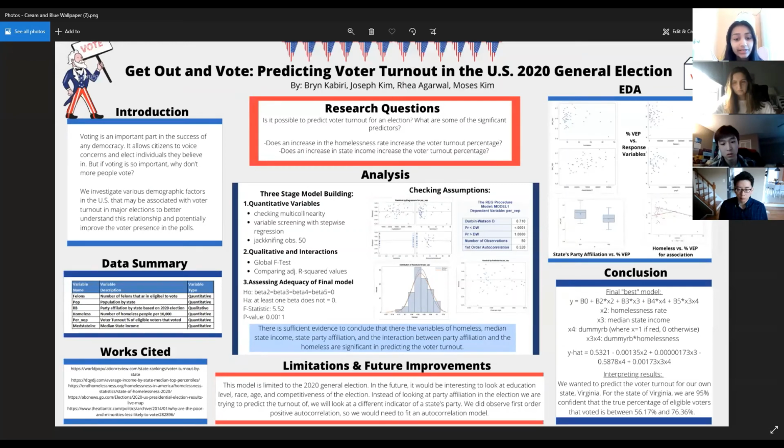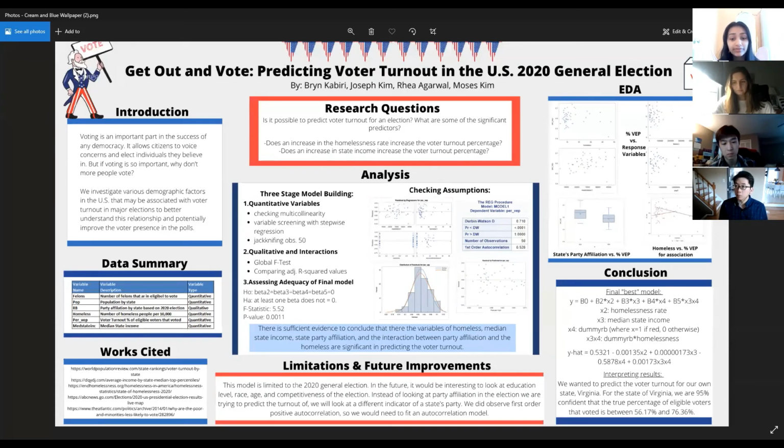One problem we did find was that our dummy variable, which indicated whether a state was red or blue, was for that 2020 US election. So for predicting voter turnout, it probably wouldn't be appropriate to use whether the state ended up being red or blue to predict that, since we would find out later on election night.